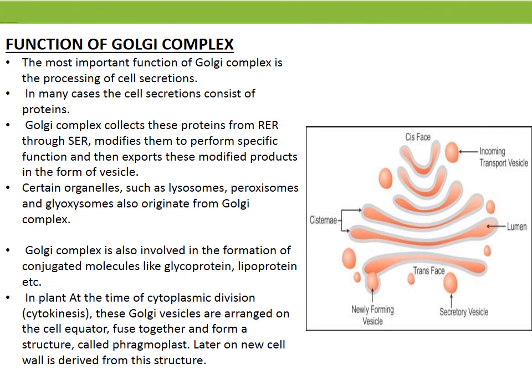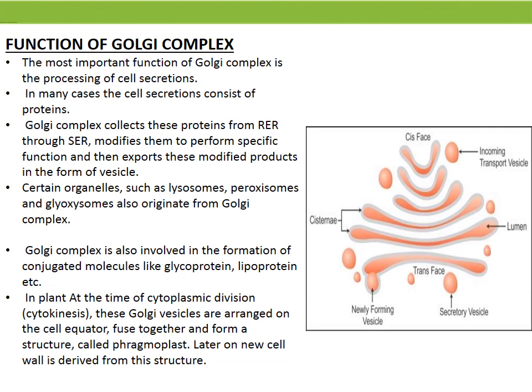The most important function of Golgi complex is the processing of cell secretions. In many cases, the cell secretions consist of proteins, which we have discussed in the previous slide. Golgi complex is also involved in the formation of conjugated molecules like glycoproteins, lipoproteins, etc.